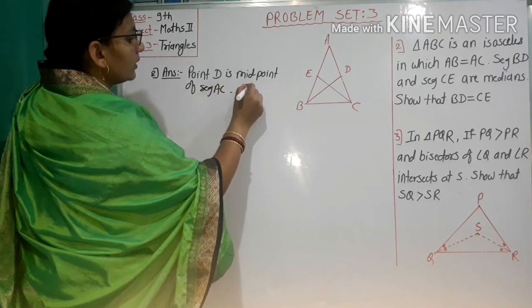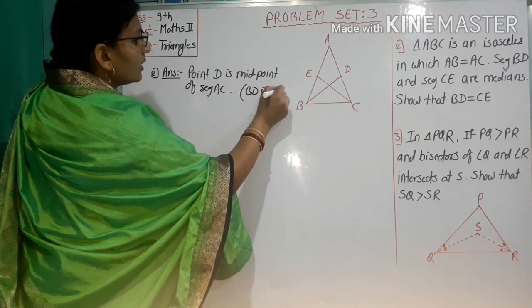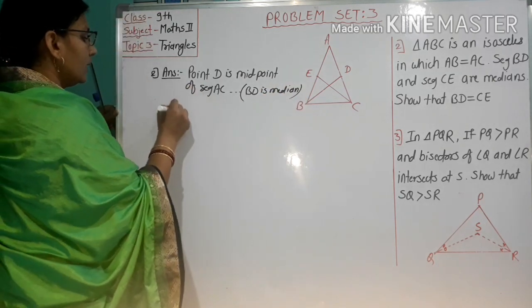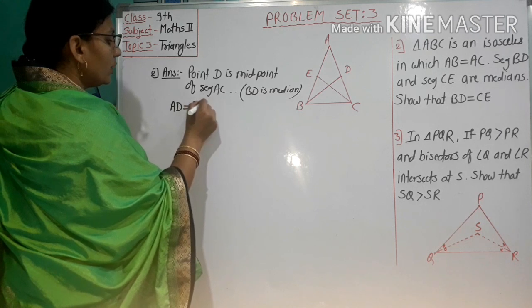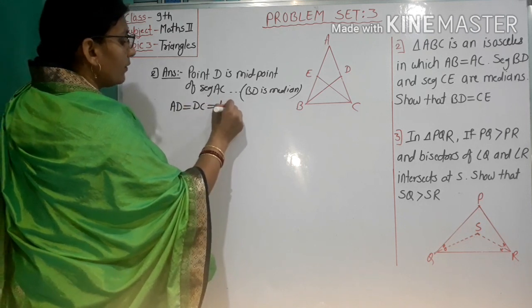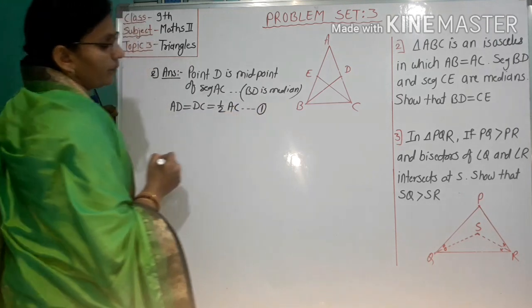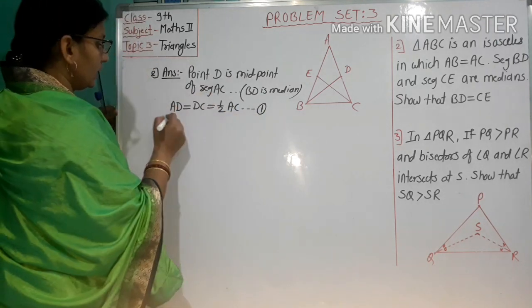Reason: BD is a median. Therefore AD equals DC equals half of AC. Number 1.